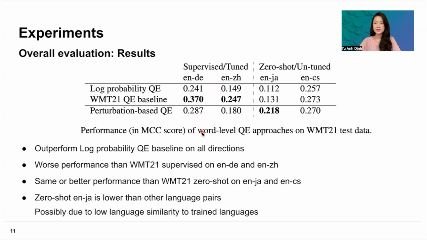So we can conclude that when labeled data is available, then using the supervised approaches would be more beneficial than using our approach. However, when we look at English to Japanese and English to Czech, which are the zero-shot or untuned directions, we see that our approach has either better or similar performance to the supervised baseline.